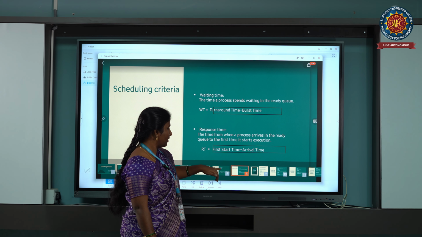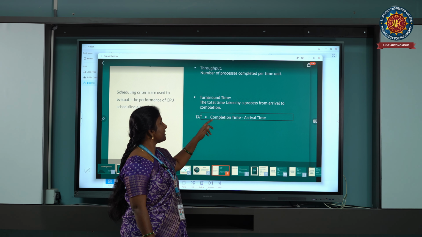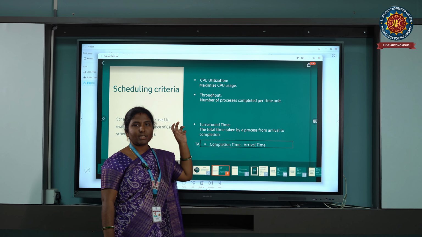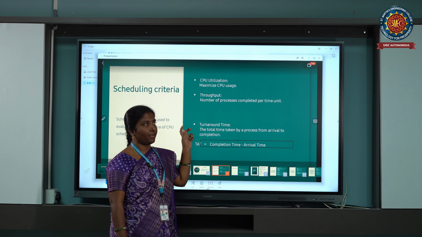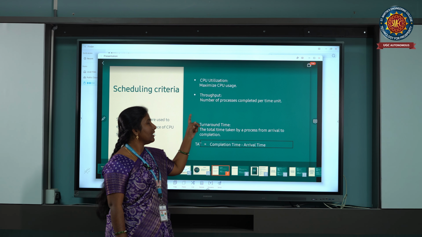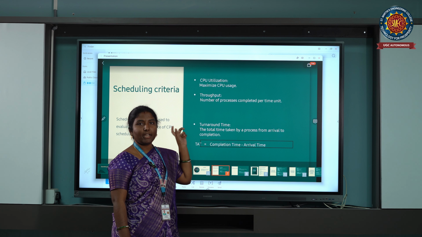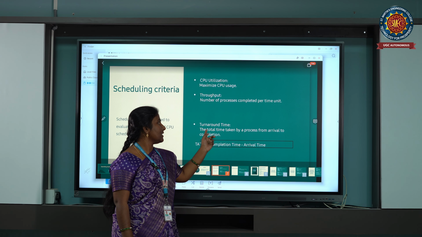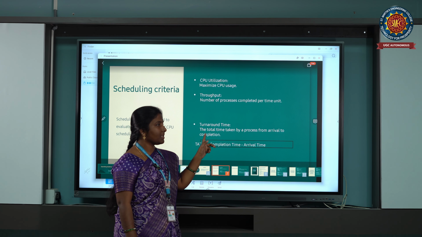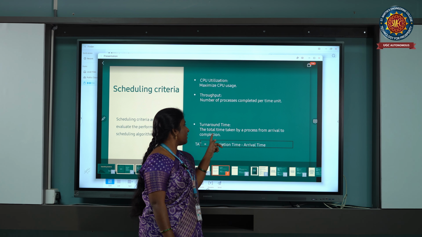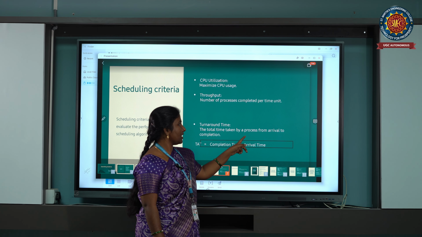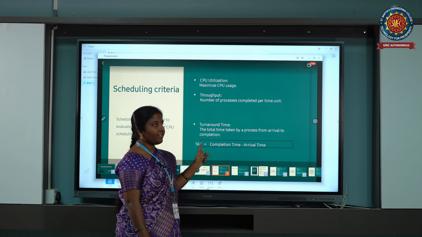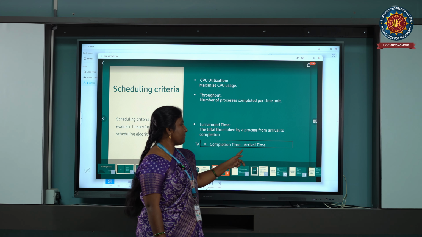So let us go to the previous slide, that is, what is CPU utilization. CPU utilization is nothing but how much time the CPU is held by a process. Throughput is nothing but how many processes are executed per unit time. What is turnaround time? Turnaround time is the total time taken by the process from arrival to completion. That means the formula for turnaround time is completion time minus arrival time.